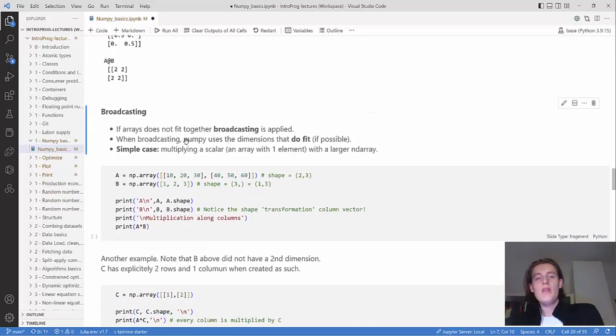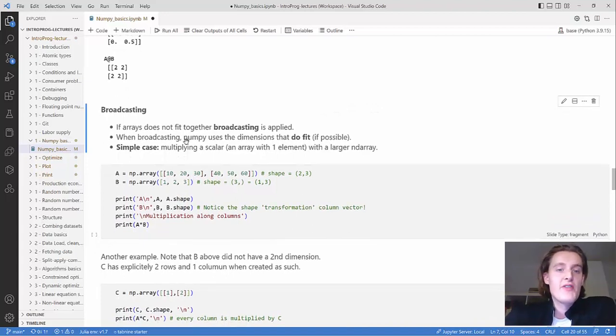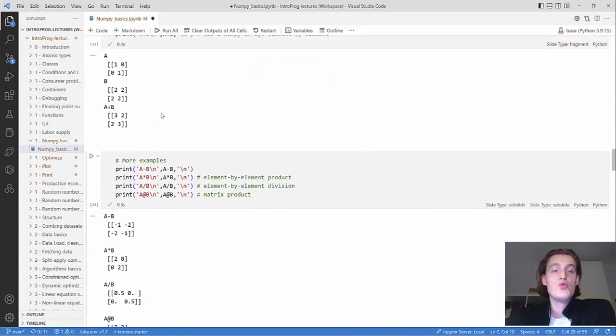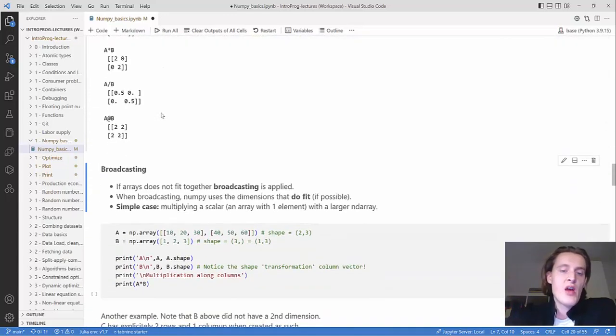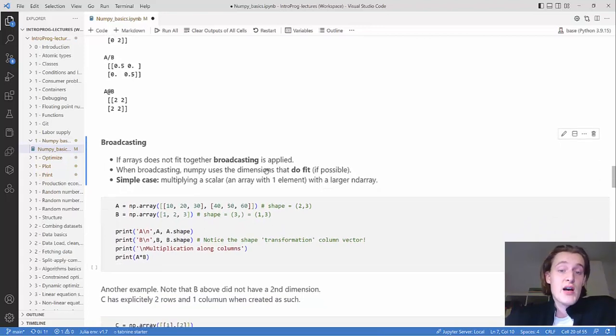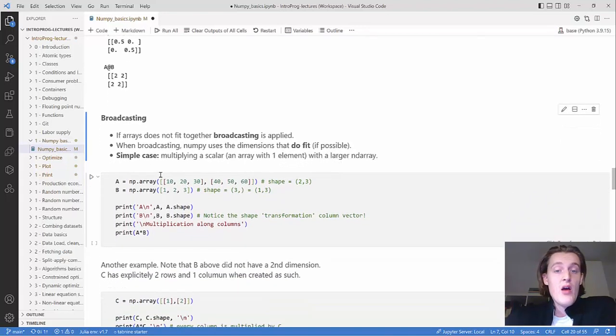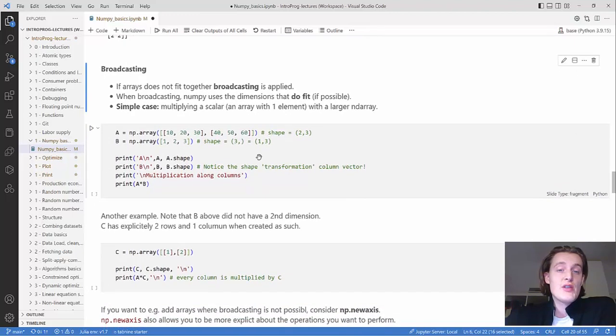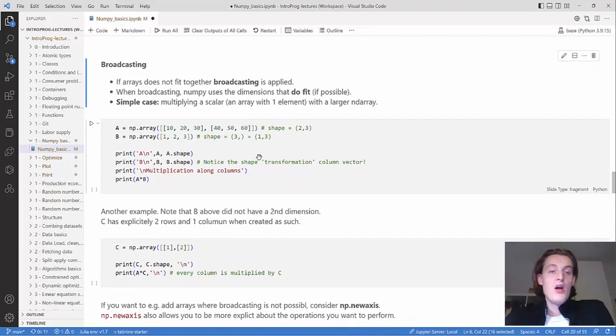Broadcasting. If arrays do not fit together, so if they are not of the same dimension, so here we just had two 2 by 2 matrices, then broadcasting will be applied. And NumPy uses the dimensions that do fit, if it is possible. So this is the very simple case.